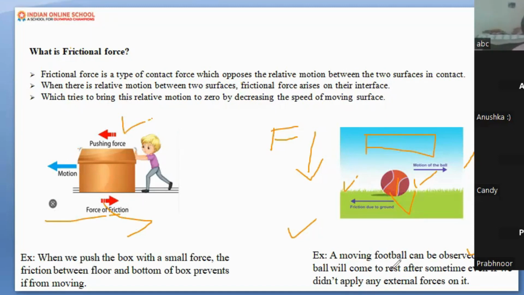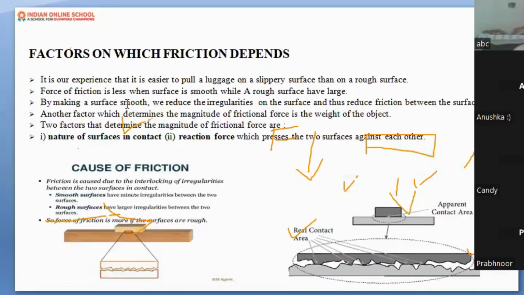Now let me give you another important point about friction. In friction, what we understood, the friction depends on what? Here we are going to read in detail about the factors. So please do remember, can you tell me what are the things which make the surface more rough?